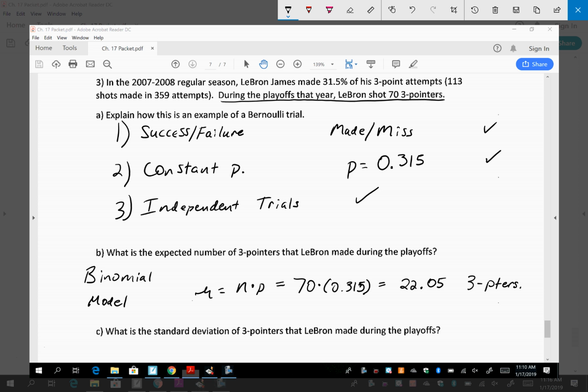We're still with the Heat, right? I think he might have been with the Cavs in 2007-2008, but I could be wrong. Like, he could have been in the Heat. I think he was still... I hadn't taken his talents to South Beach yet. Any questions on B? Let's move to C.